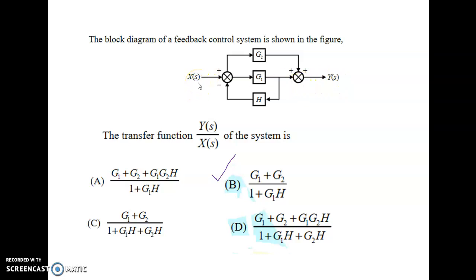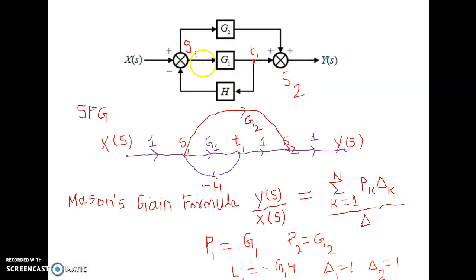So, in order to get the expression for the transfer function, we can use the signal flow graph method here. This is the block diagram given. As I told, X(s) is the input, and I have identified the summing points. Here there are two summing points. This is the first summing point that I have denoted as S1, and there is one more summing point that I have denoted as S2.